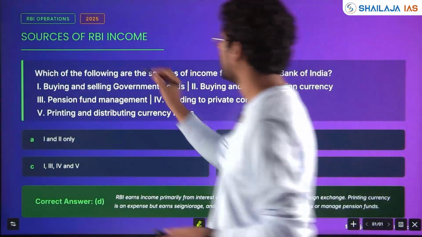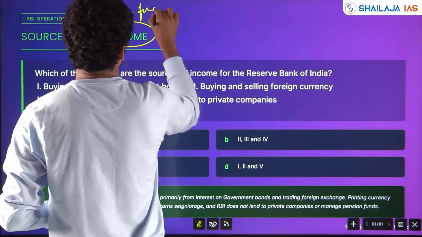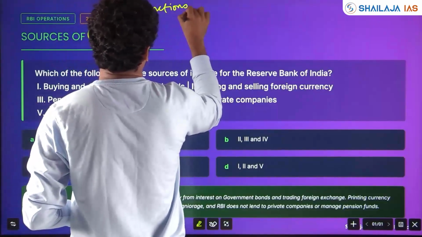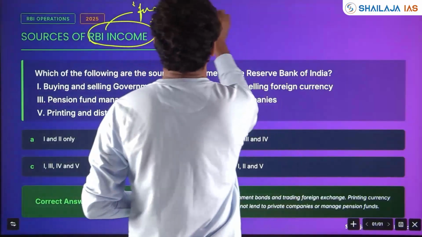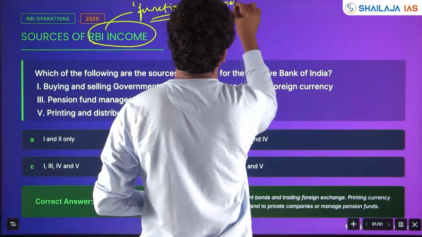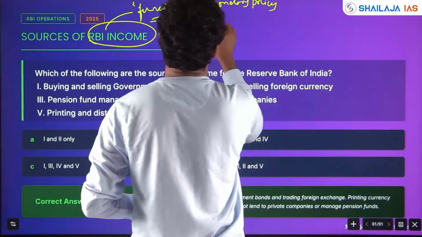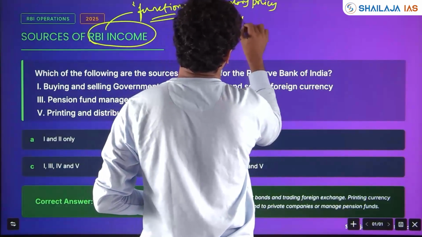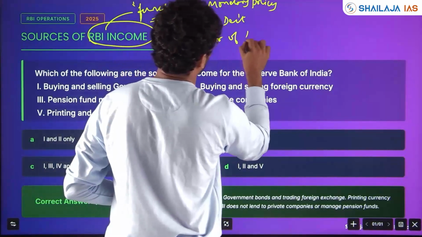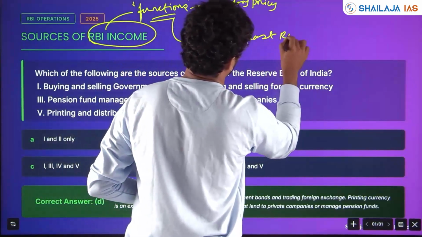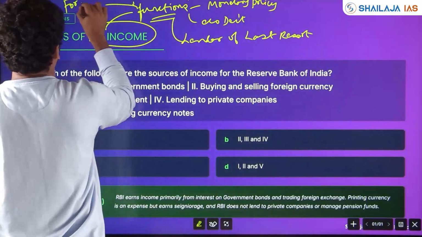See, RBI as a whole becomes very important and its functions become very important. It functions with respect to monetary policy, economic development, as a lender of last resort, forex reserve.